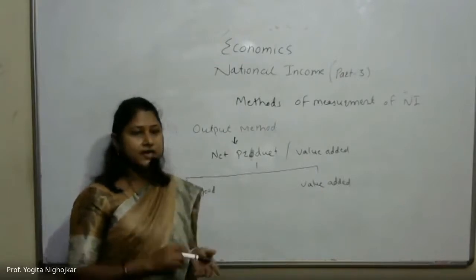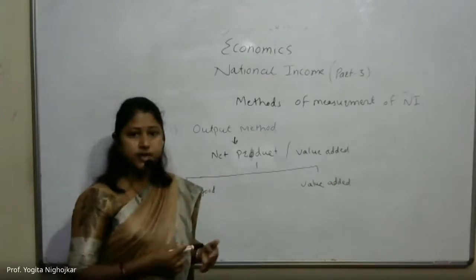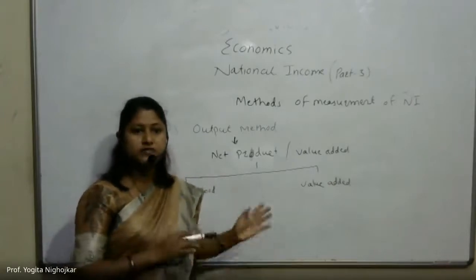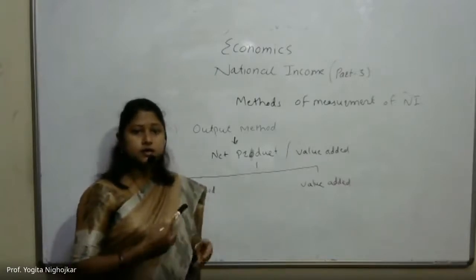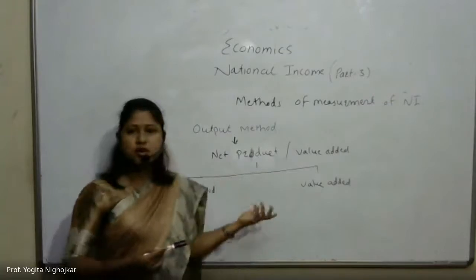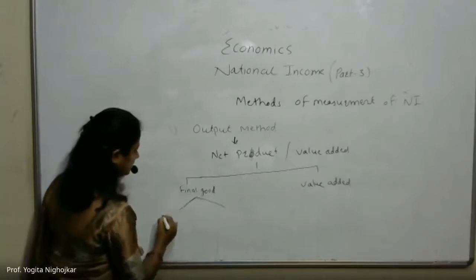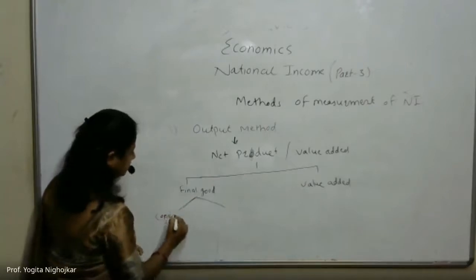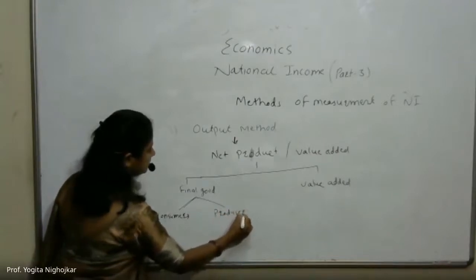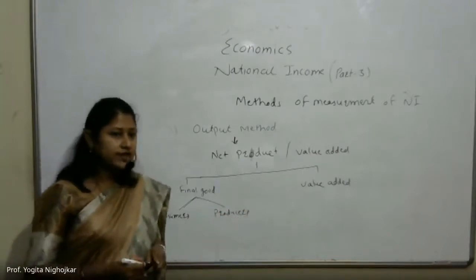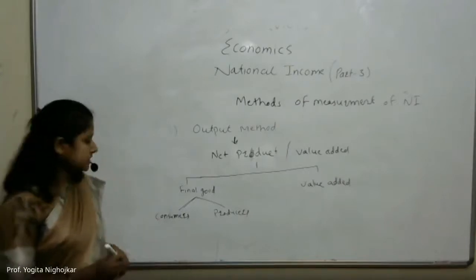We know the final goods are those goods which have crossed the boundary line of production and which are ready for use by their final users, right? Who may be consumers or producers. Okay. When consumers buy final goods, there is a final consumption expenditure.